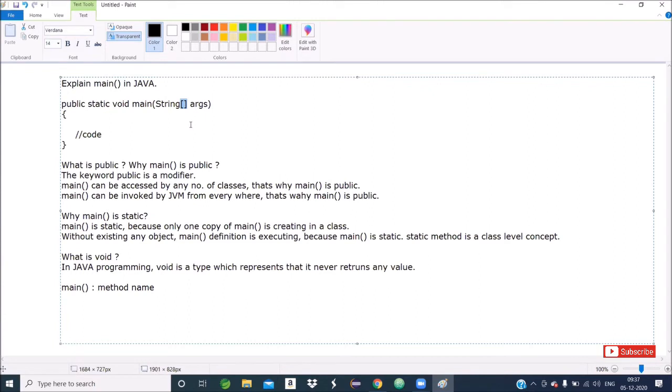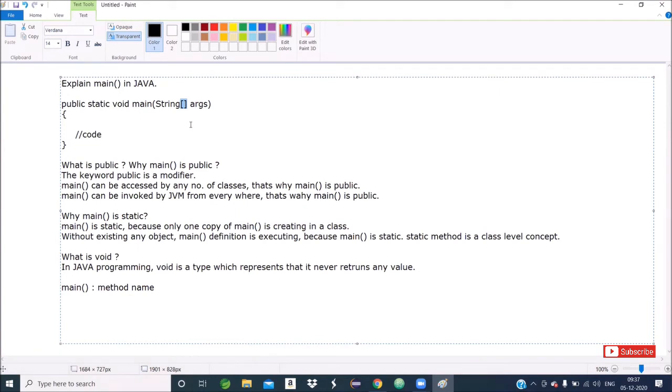And which type of array? String type of array. But ARGS, strictly speaking, is user defined, so instead of ARGS you can write X, Y, Ramo, Samo, Damo, whatever you write.